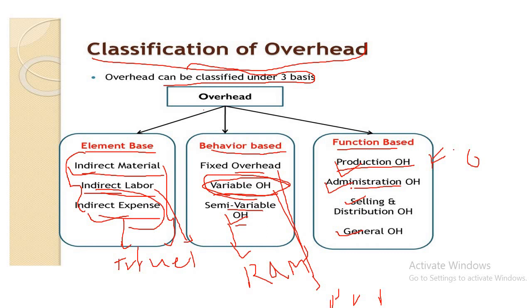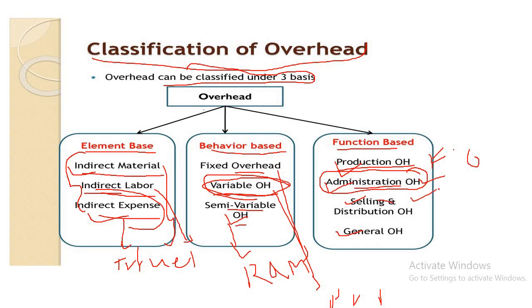Another one is administration overhead. These are the indirect expenses which are incurred at the office premises, relating to the level of office. For example, office rent, rates, office lighting, postage, telephone charges. So these are the expenses relating to the office level, which are called administration overhead.